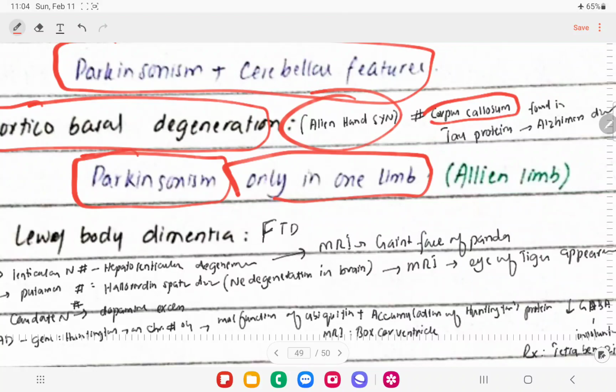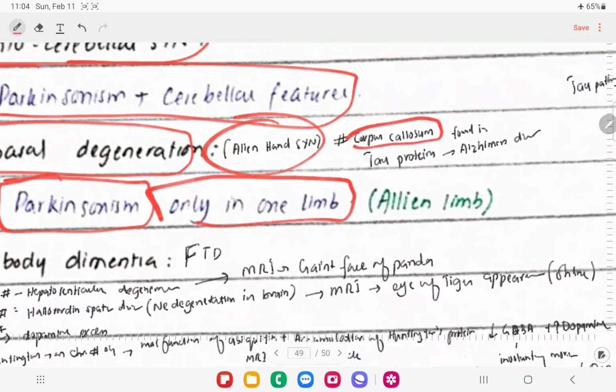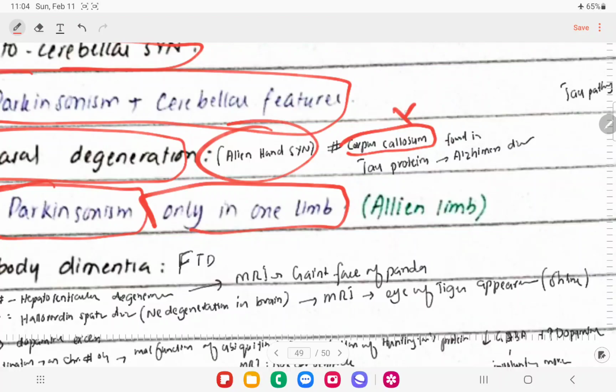So this is called alien hand. Basically the problem is in the corpus callosum that coordinates the right and left hemispheres.